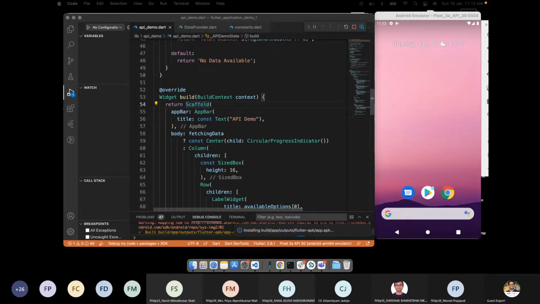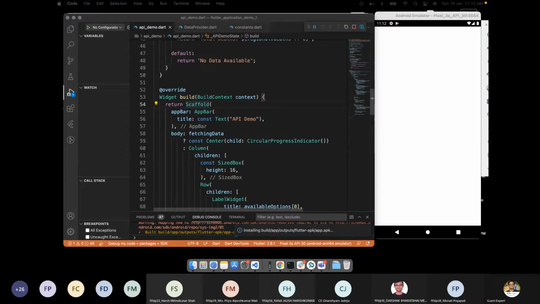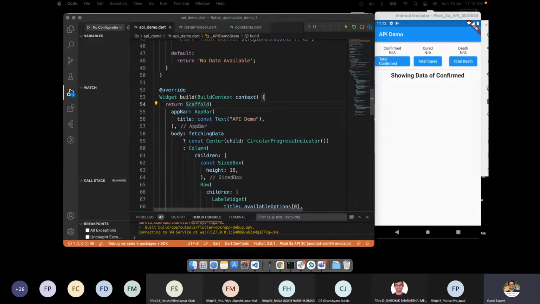or any idea? Has anyone tried to look into this provider and the stuff? Or is this the first time that we are seeing it? Yes, sir, for the first time. This is the first time? Okay, I thought that some might have got some motivation to do this. Okay, no problem.